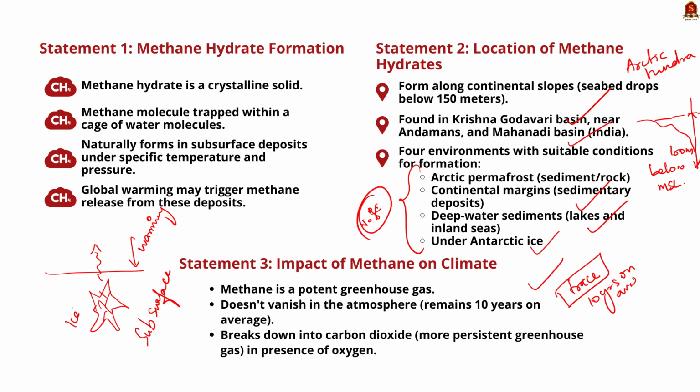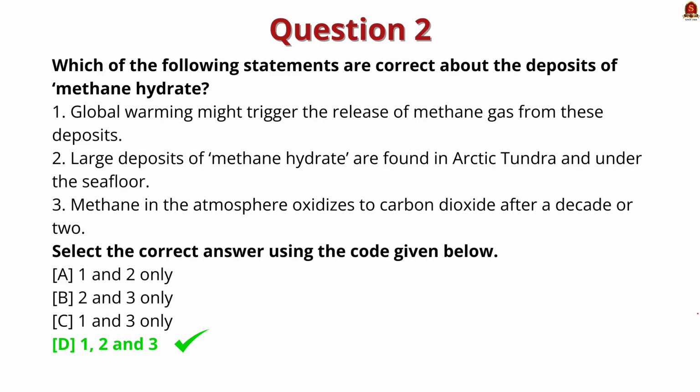In the presence of free oxygen, a methane molecule's single atom of carbon disengages from its 4 hydrogen atoms to become carbon dioxide. So this means that the third statement is also correct. So what is the correct answer for this particular question? The correct answer is option D, 1, 2 and 3, because all the statements given here are correct.